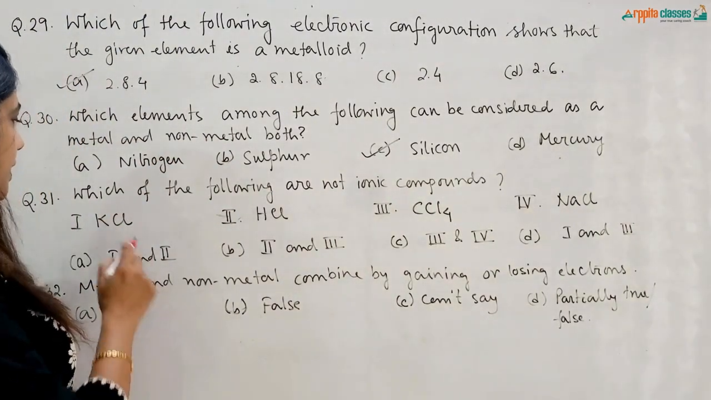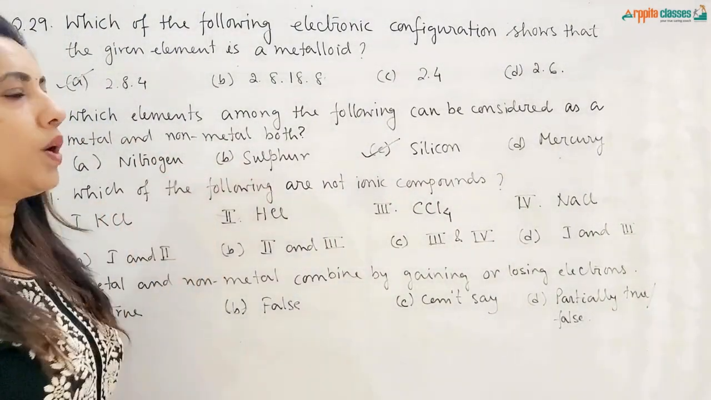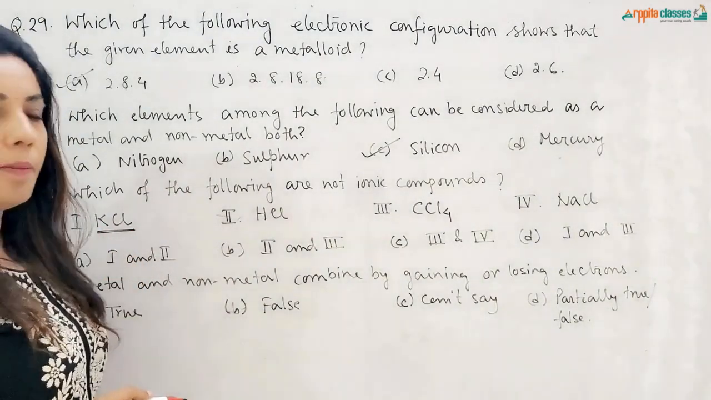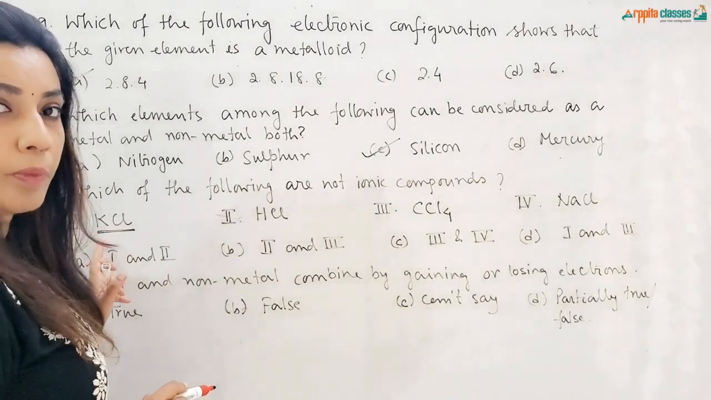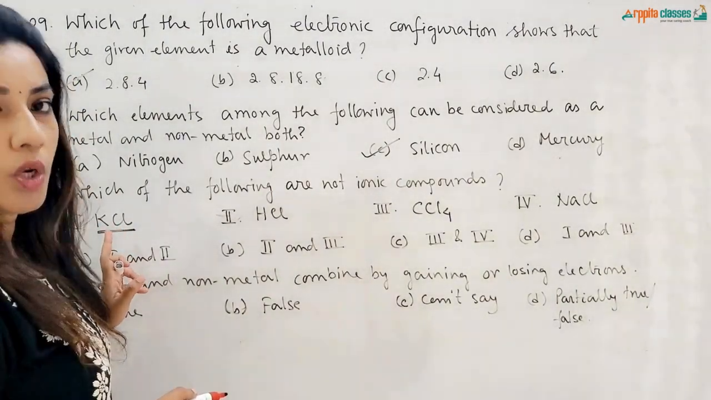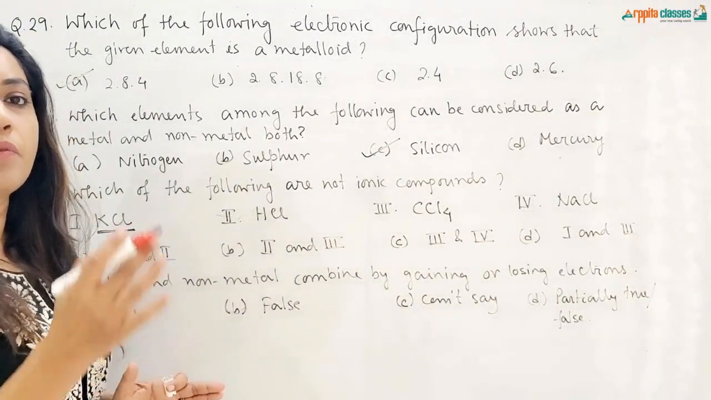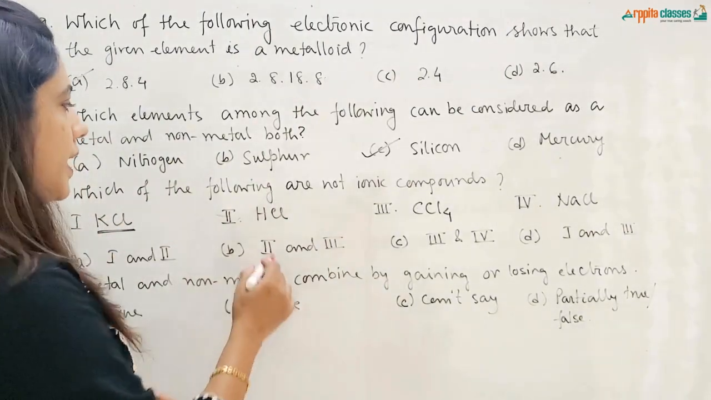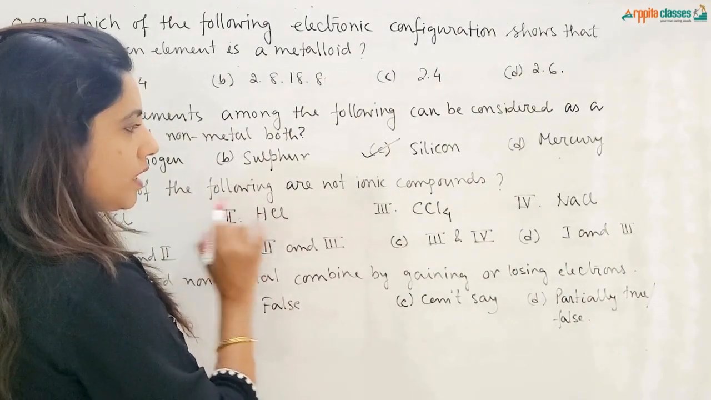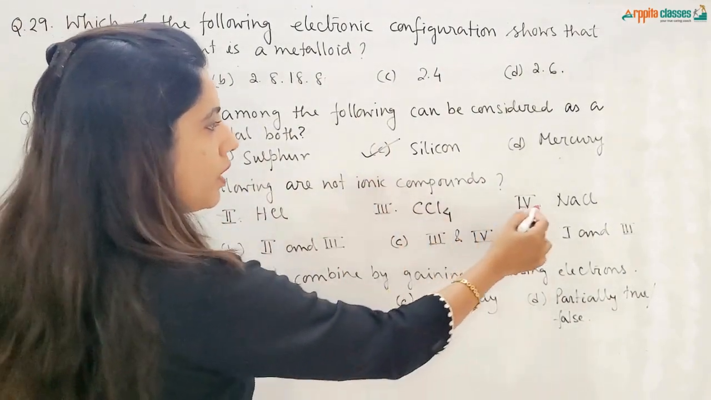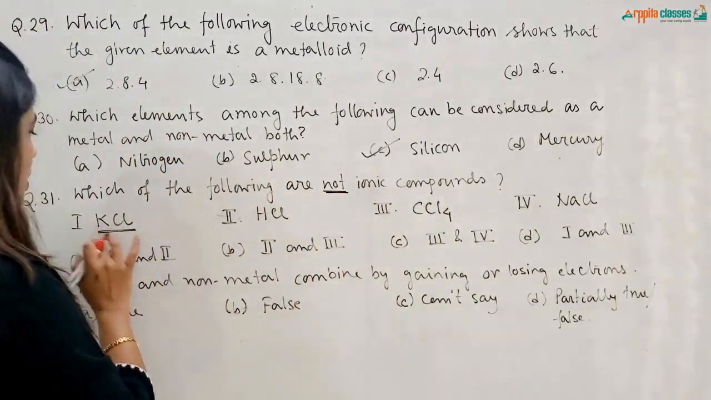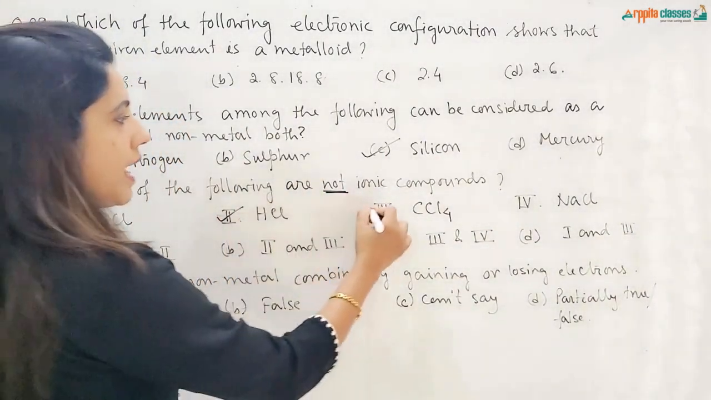Come to question number 31. Which of the following are not ionic compounds? KCl is an ionic compound because it is made up of metal potassium and non-metal chlorine. Any compound which is made up of metal and non-metal is generally an ionic compound. Okay, HCl is a covalent compound, CCl4 is a covalent compound, and NaCl is an ionic compound. So these are not ionic compounds. So the answer will be HCl and CCl4.